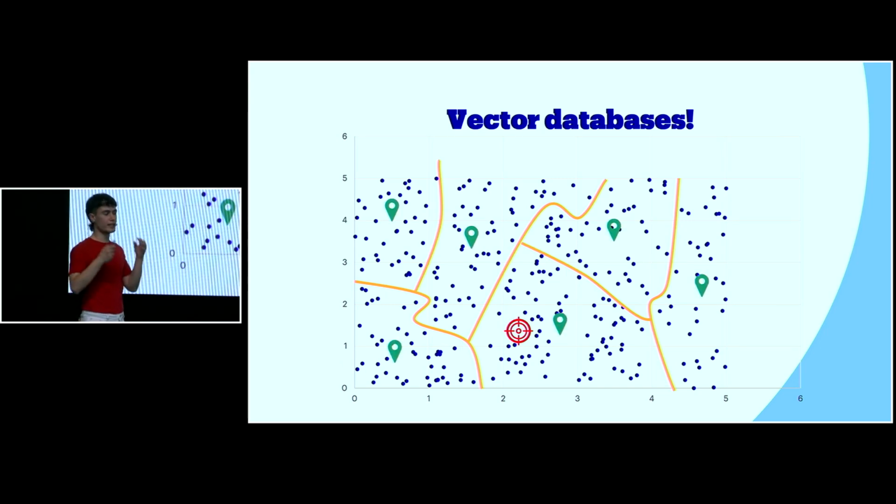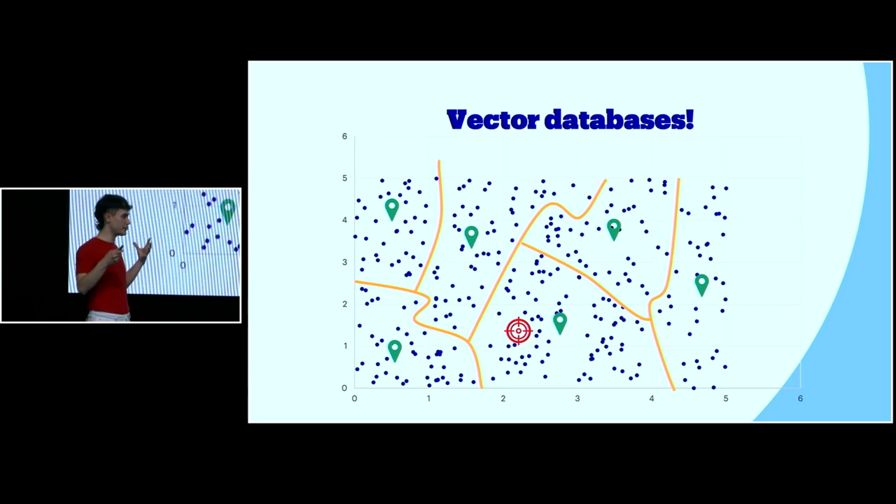Then we can calculate the centroids of these clusters. And then we can compare our query vector only with the cluster centroids, so that we know which cluster to look into. And here you see that already my search space is down to 1/5, because I will only look at the cluster that is the closest to the query vector.